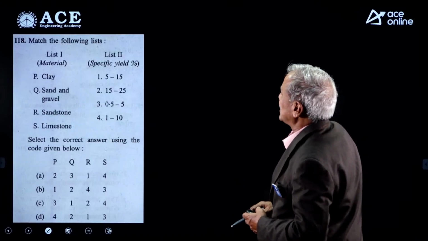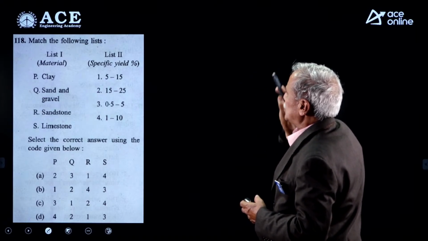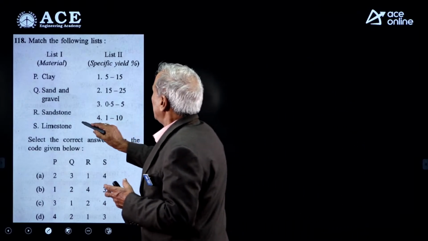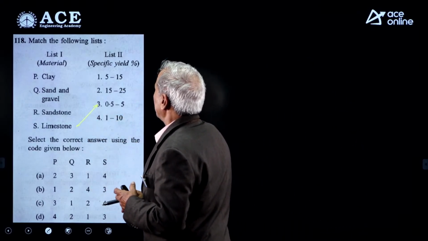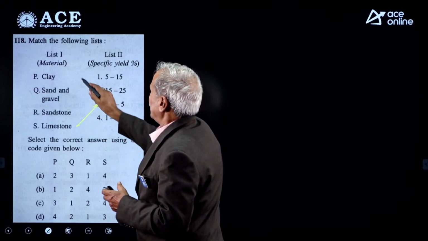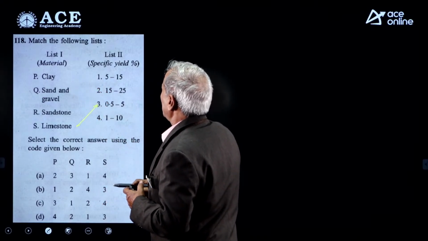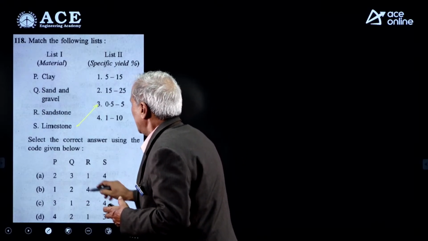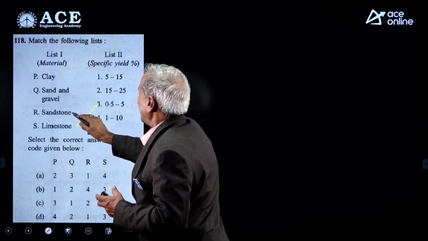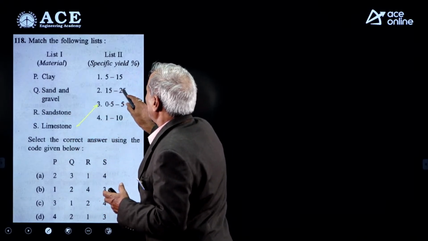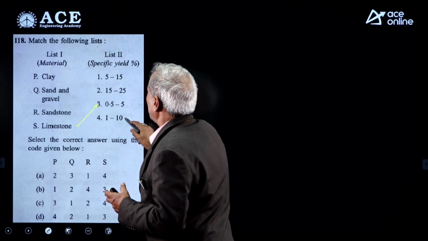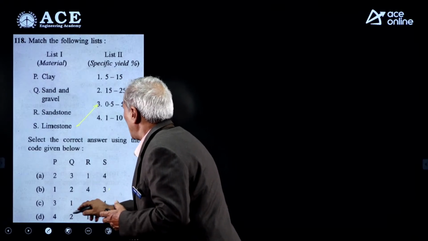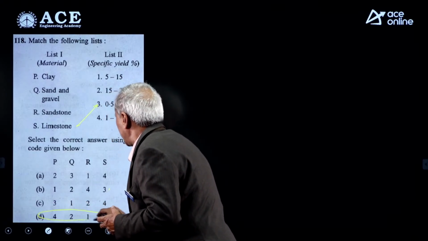Match the following lists. Specific yield: limestone will have the least value of specific yield. Yes, 3. Then we have clay. Clay will have 15 to 25%. So S3, where is S3? We got this and this, so you have to see the other one. Sandstone will have an intermediate value, 15 to 25. Sand and gravel, 1 to 10. So therefore this is 4, 2, 1, 3. So D is the right option for this question.